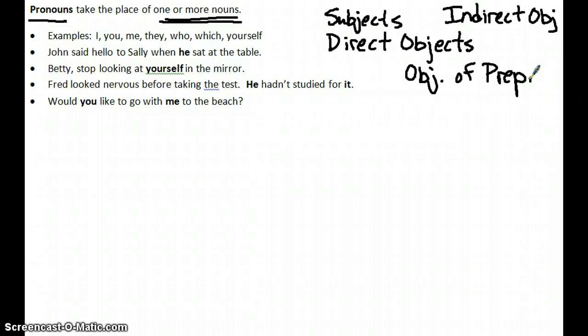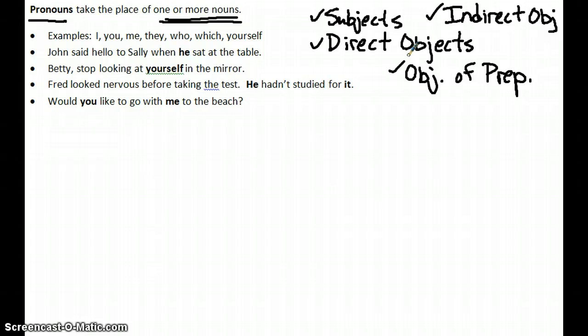Now, the good news for you is that because pronouns replace nouns, they do the same jobs in sentences, meaning they perform the same functions. So where you would see a noun in a sentence, you would also see a pronoun. They function as subjects, direct objects, indirect objects, and objects of prepositions. There are other examples, but those are the main ones, and they're the ones we're going to focus on.